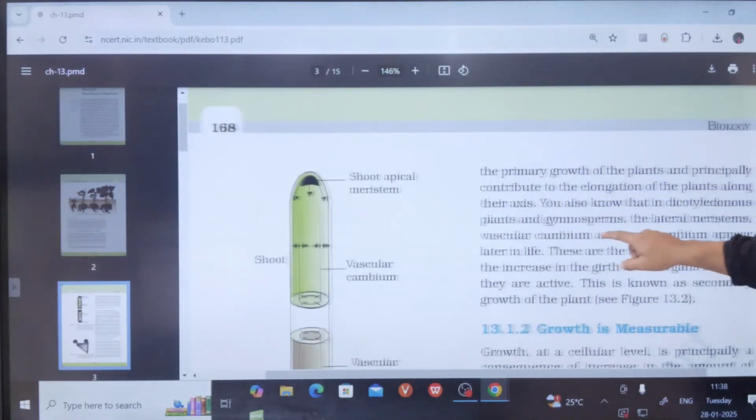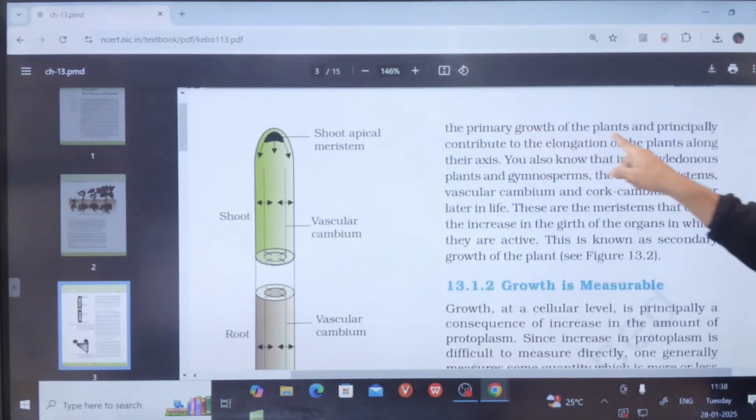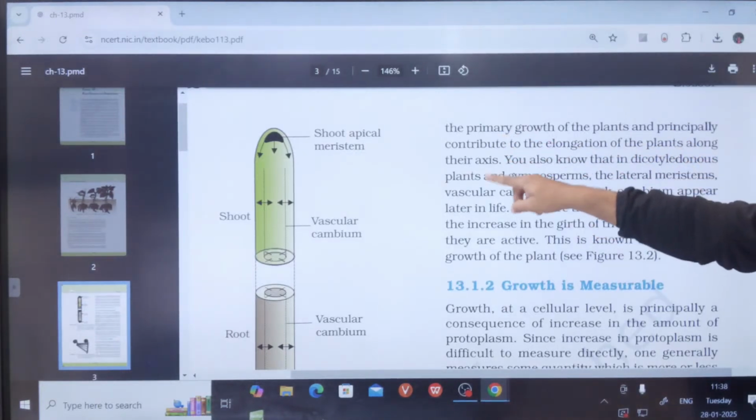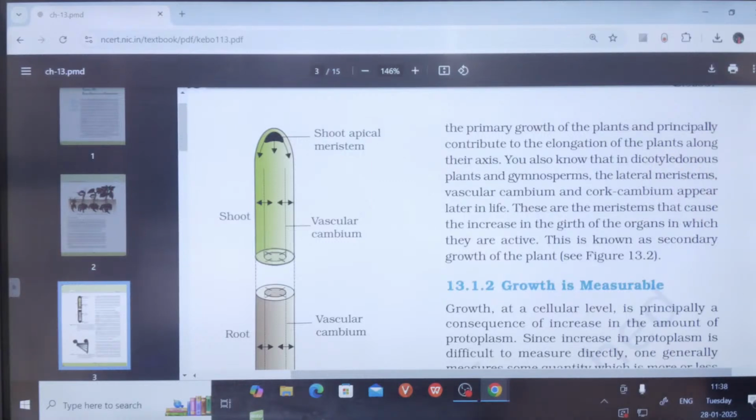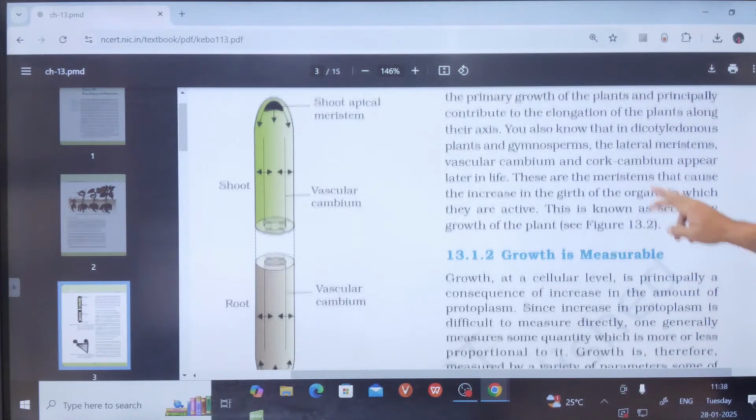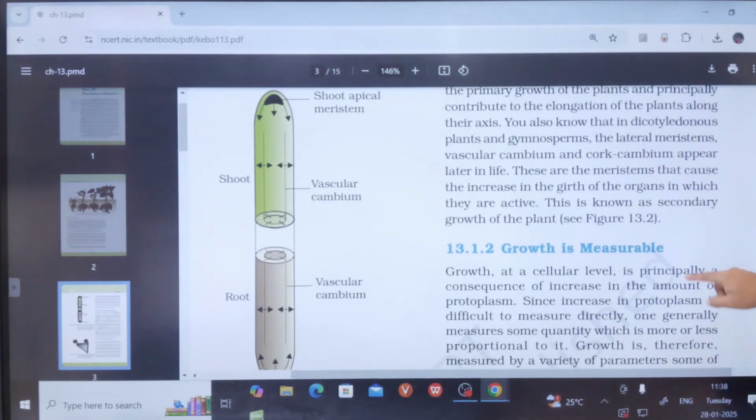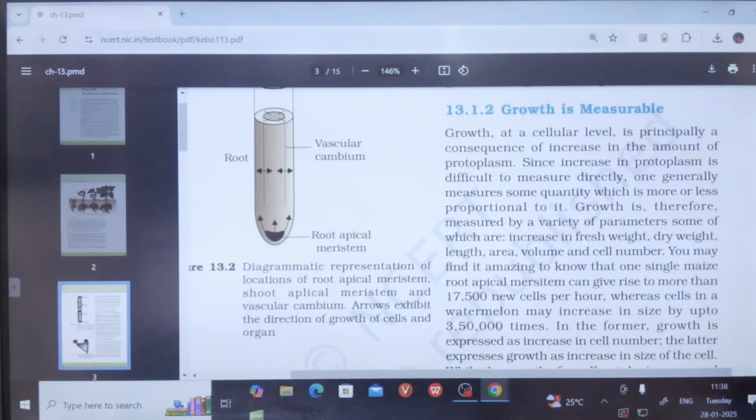Primary growth is the plant's primary growth, the elongation of the plant along its axis, that is, increase in shoot and root length. Lateral meristem is a part of secondary growth. We can measure growth. Yes, we can measure the growth.